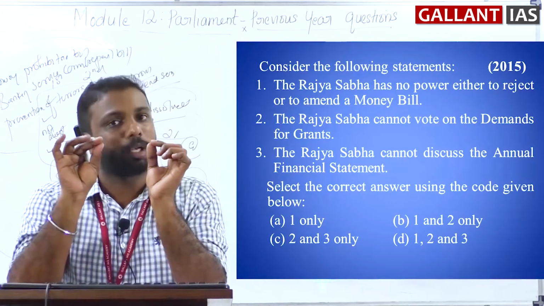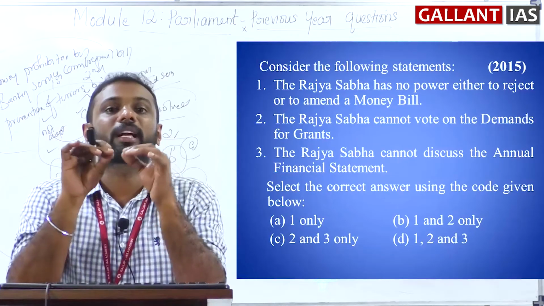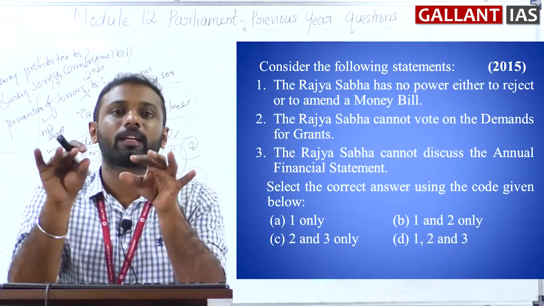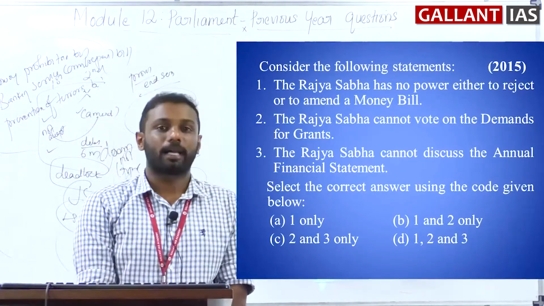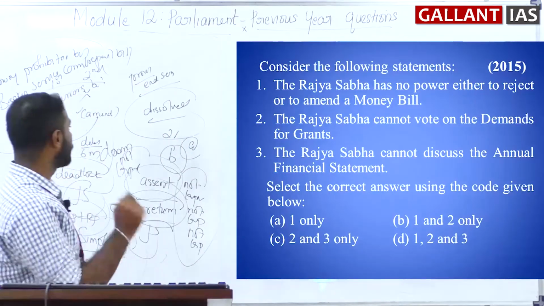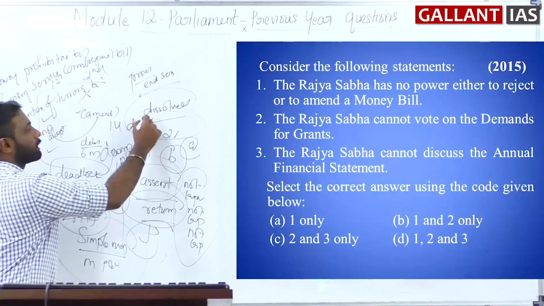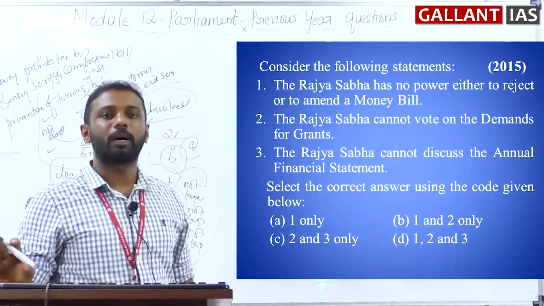And see, Rajya Sabha cannot reject a money bill. Rajya Sabha cannot amend a money bill. It can only make some recommendations regarding a money bill, even though those recommendations are not binding upon the Lok Sabha. And also, the Rajya Sabha has to reply within a maximum time period of 14 days. Within 14 days, Rajya Sabha has to reply. Otherwise also, the bill is considered to be passed by both the houses of the parliament.